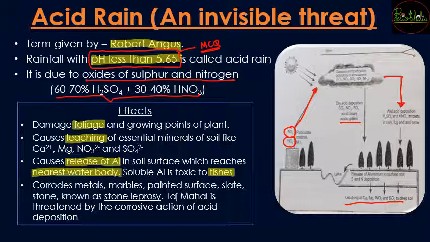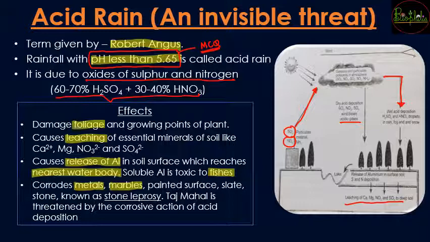Now acid rain is also going to damage or corrode the metals and the marbles, and the Taj Mahal also comes in this. Again, the Taj Mahal is getting damaged because of acid rains, as we saw in the previous slides that SO2 was the cause of yellowing of the Taj Mahal.